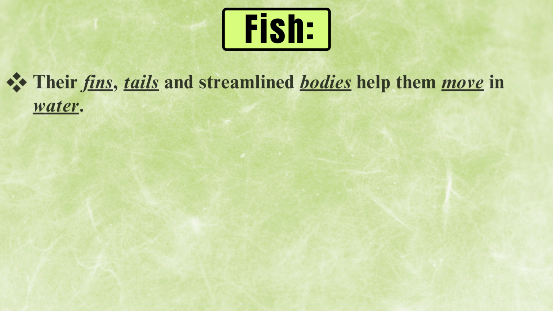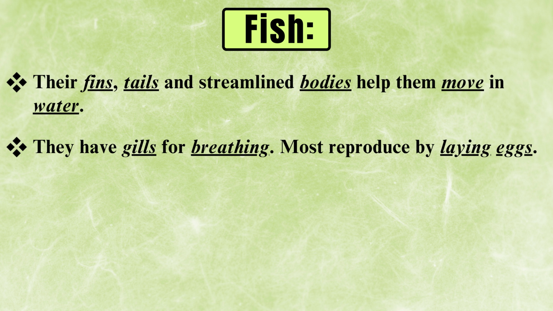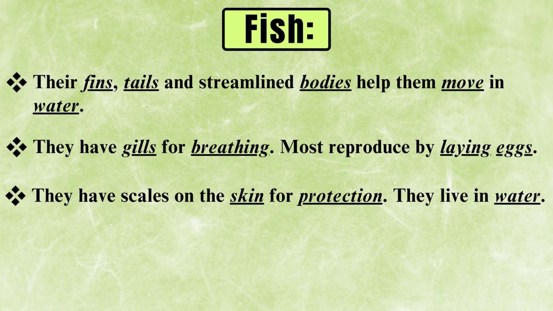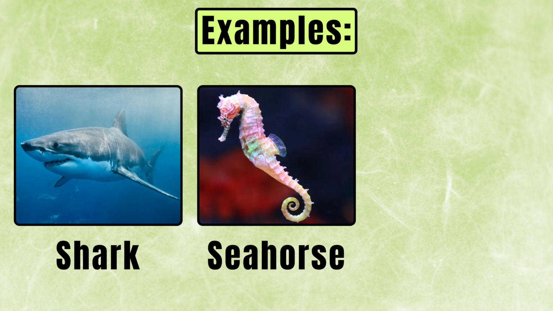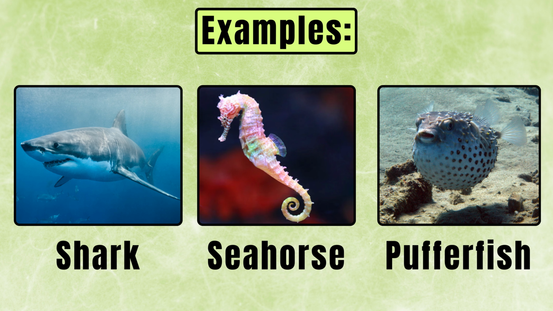Fishes. Their fins, tails and streamlined bodies help them to move in water. They have gills to breathe. Most reproduce by laying eggs. They have scales on the skin for protection. They live in water. They are cold-blooded. Body temperature changes along with the temperature. Examples: you can see the shark, seahorse and pufferfish.